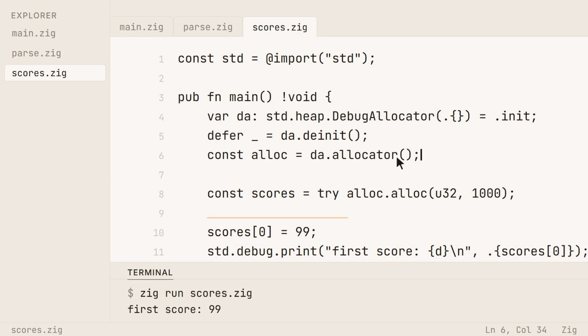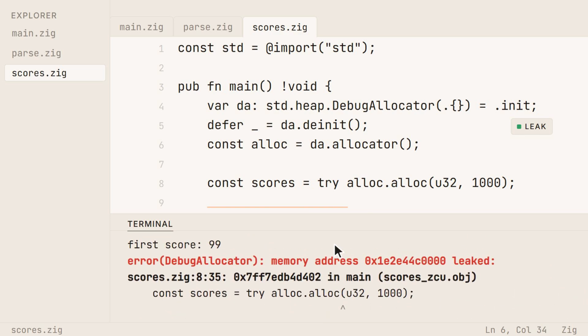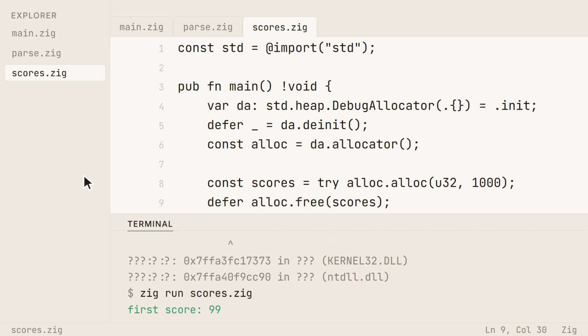But the allocator we're using here is a debug allocator, so when the program ends, it goes, hang on, this address never got freed, and here's the line that allocated it. That's a bug that would normally surface weeks later in production, and instead, you're reading its line number. The fix is defer, which means run this when the function ends, however it ends. So the free sits directly under the alloc, and you can't really forget it anymore.